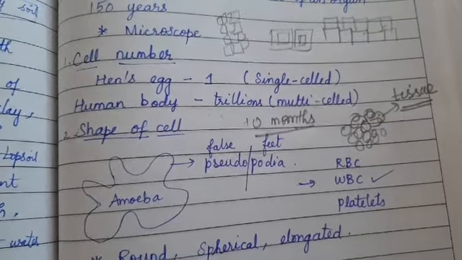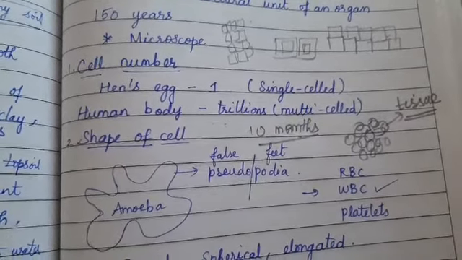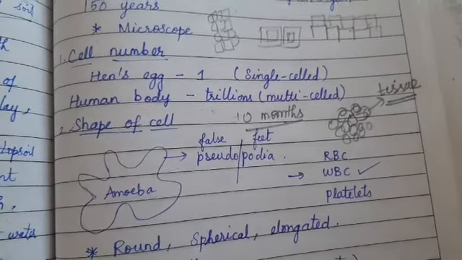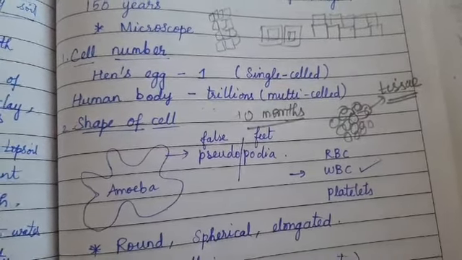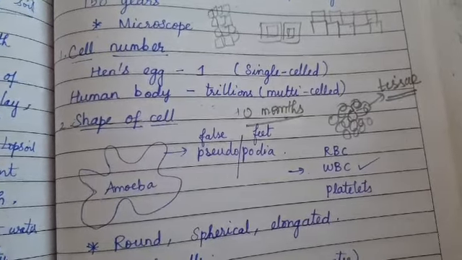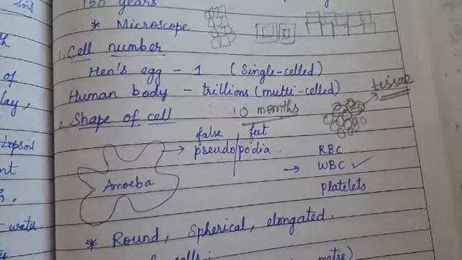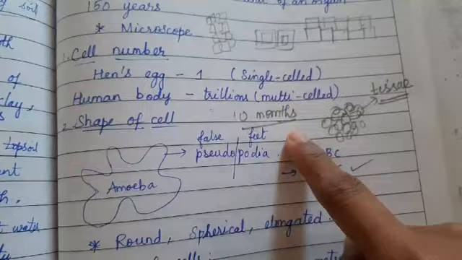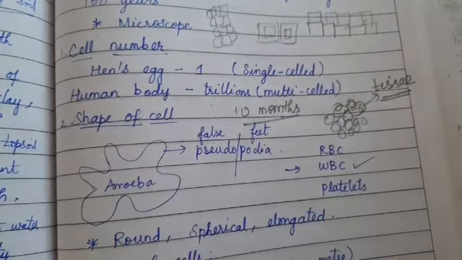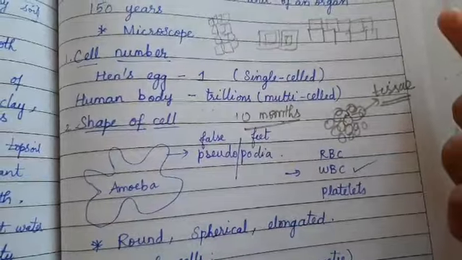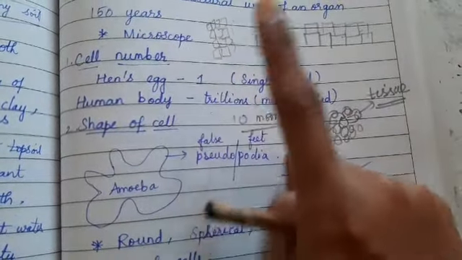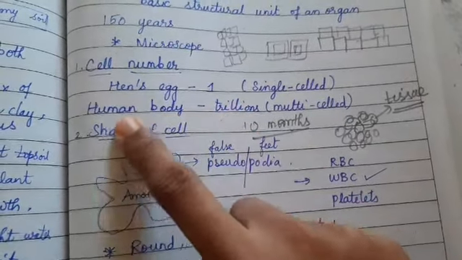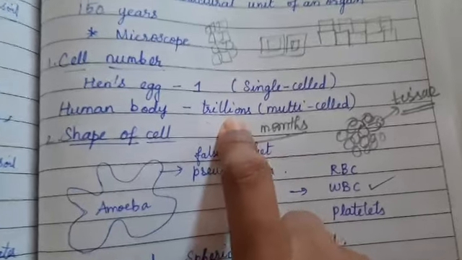So these 10 months are for the development of cells. And then once the baby is born, does the growth stop there itself? No, right? It starts to grow slowly and then enters schooling, finishes schooling, college, and then grows into a man, and then enters old age. Right? So in all the stages of growth, the cells keep on growing. That is why the count of cells increases. Initially, when it is in the egg stage, only one cell will be there. When it starts growing, the cell count will increase. So normally in the human body, about 3 trillion cells are present.